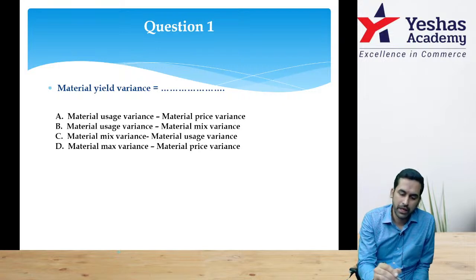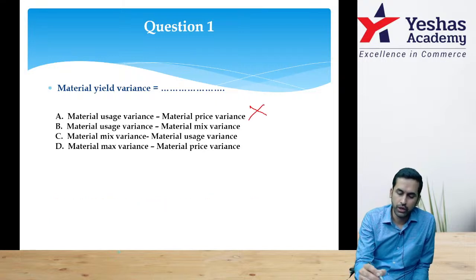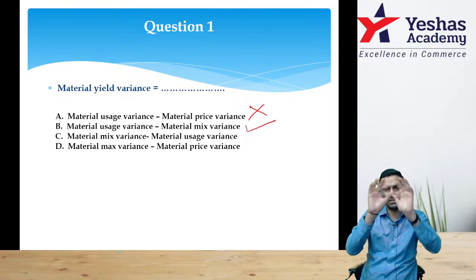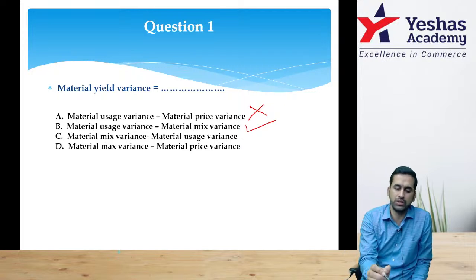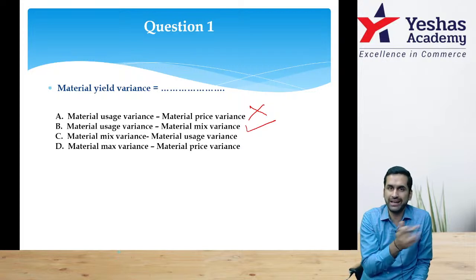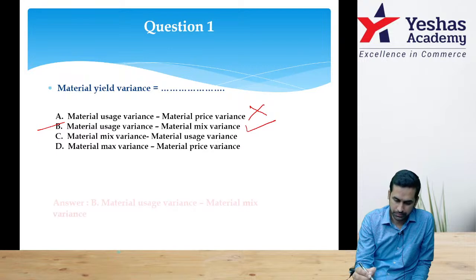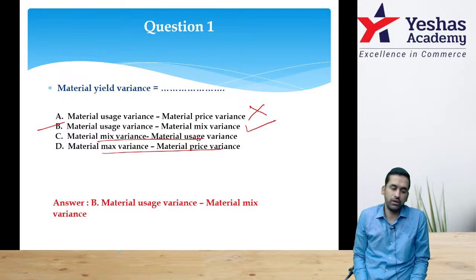Now read. Usage minus price is wrong. Usage minus mix is correct, because yield plus mix together is usage. So from usage, if I take out mix, then I am getting yield variance only. I hope you understood. Mix minus usage, mix minus price is all wrong.